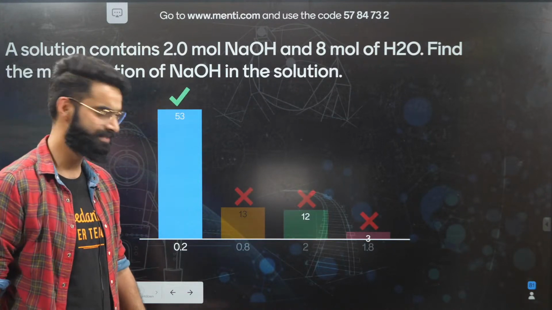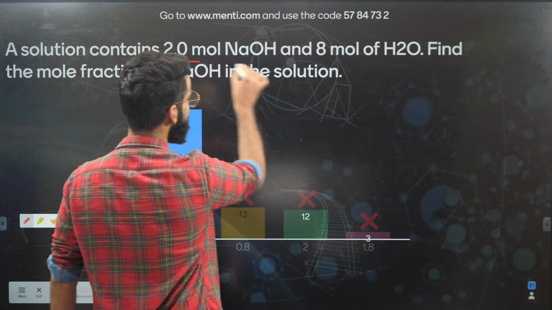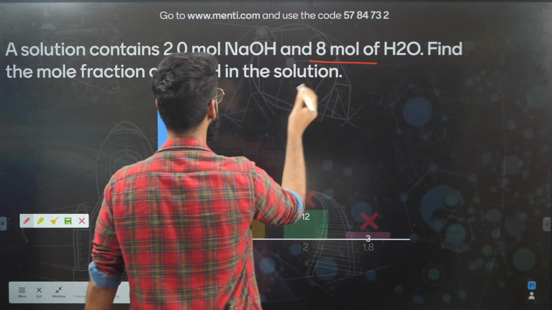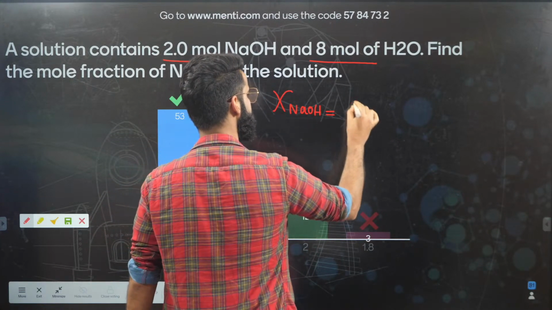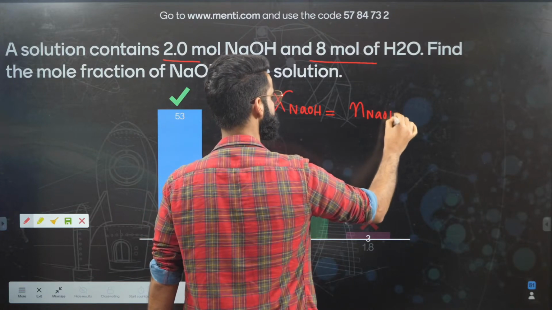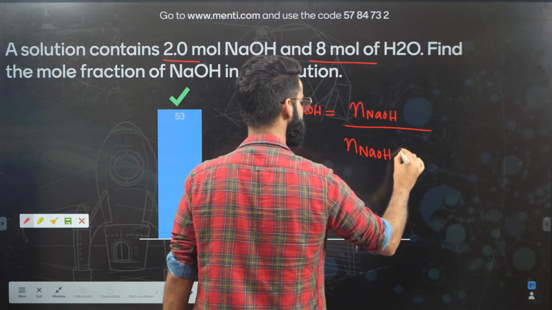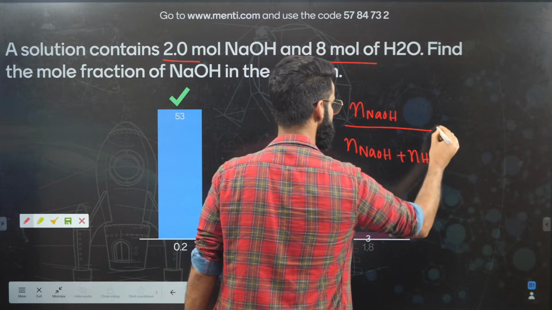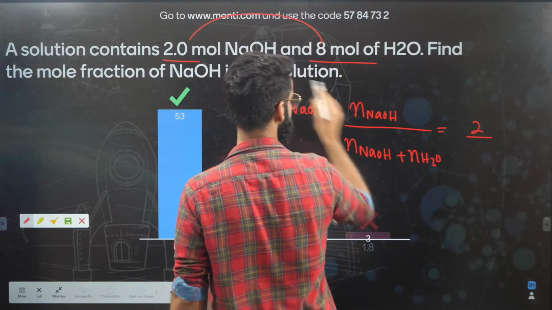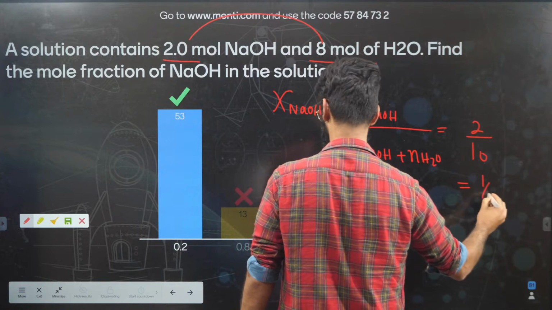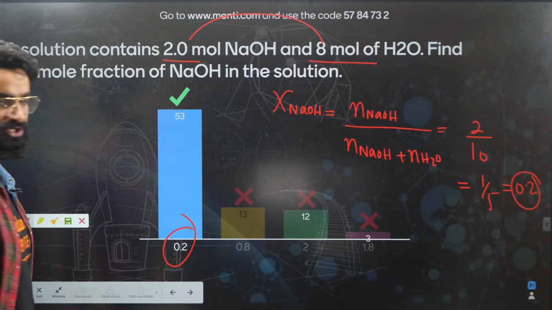Majority of the students have given the correct answer. So what you were supposed to do in this question: a solution contains 2 moles of NaOH and 8 moles of water. Find the mole fraction of NaOH. Mole fraction of NaOH is simply number of moles of NaOH divided by total moles present in the container, which is number of moles of NaOH plus number of moles of H2O. Number of moles of NaOH is 2. 2 divided by total moles, 8 plus 2 is 10. 2 divided by 10, that means 1 divided by 5, comes out to be 0.2. So 0.2 is the mole fraction of NaOH in the container.